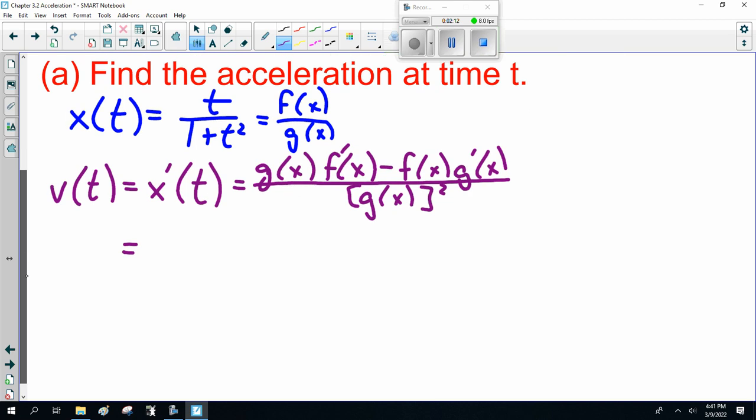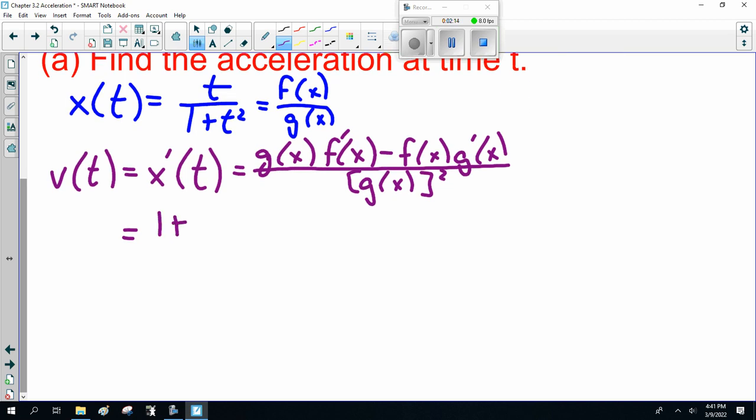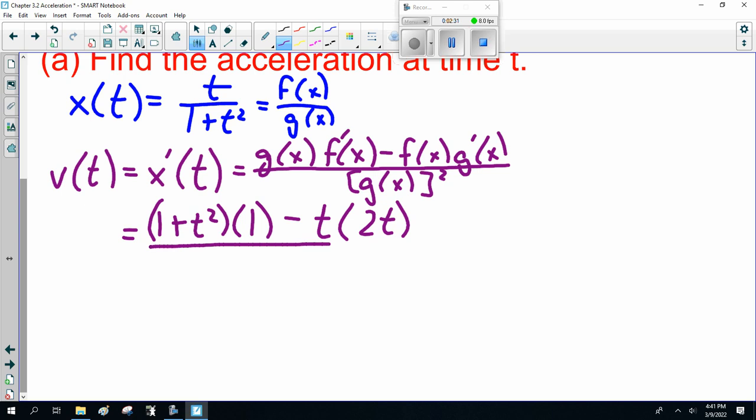So this is 1 plus t squared, which is g of x, times the derivative of f, which is 1, minus f of x, t, times the derivative of g, which is 2t, over 1 plus t squared, squared.